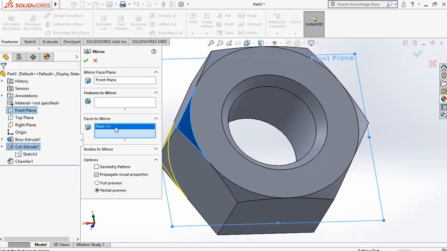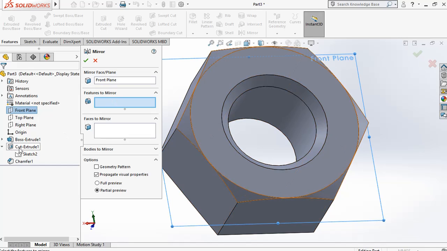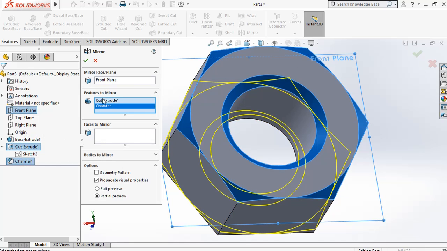Now we can give features to mirror, the cut and chamfer.